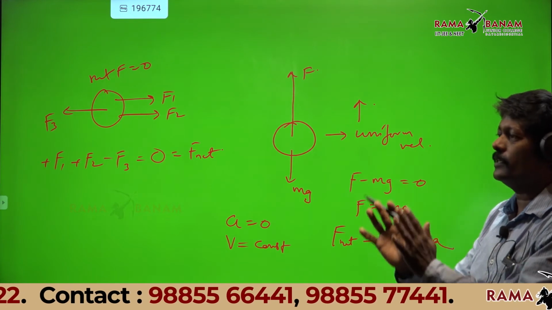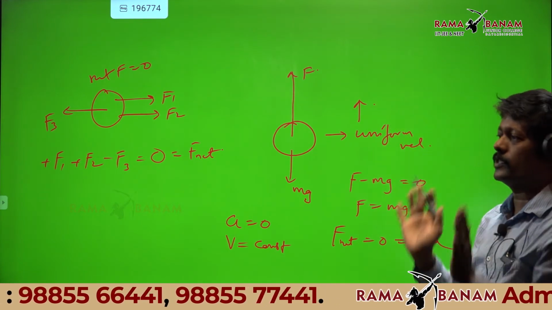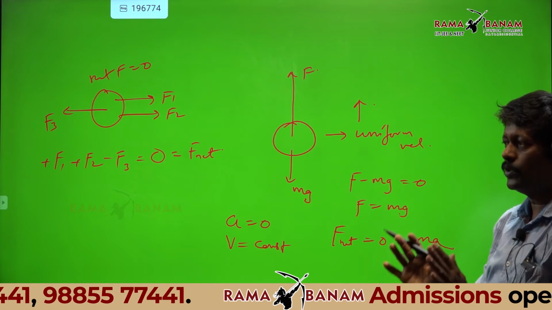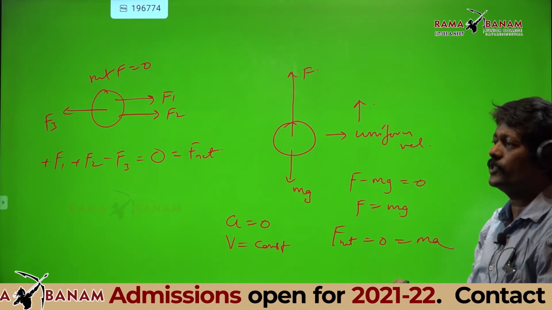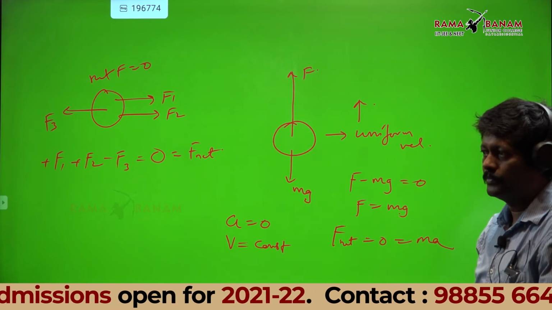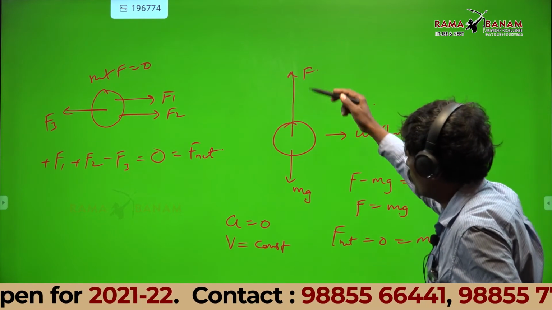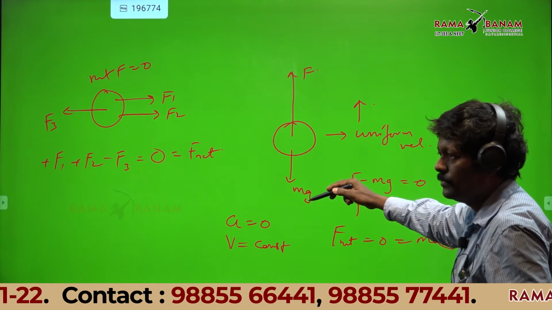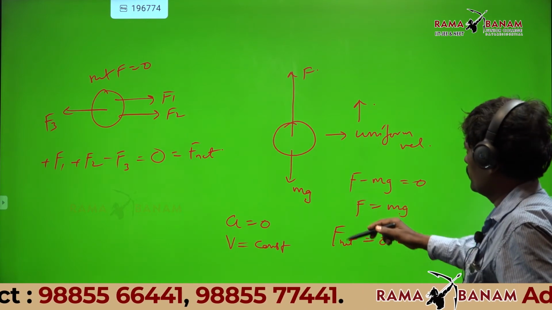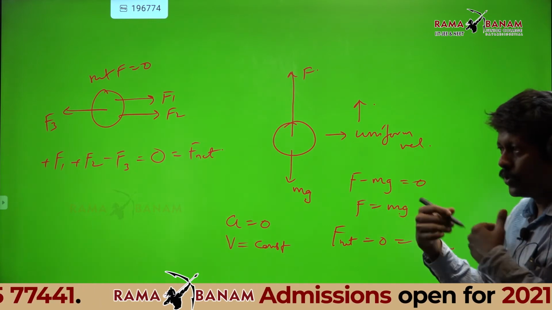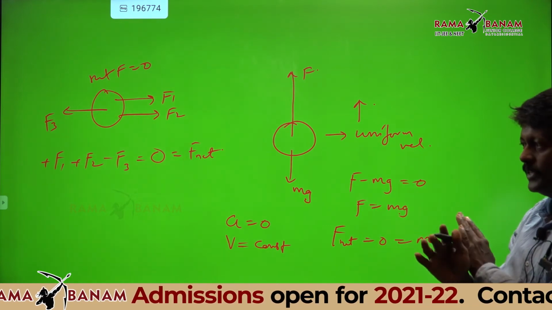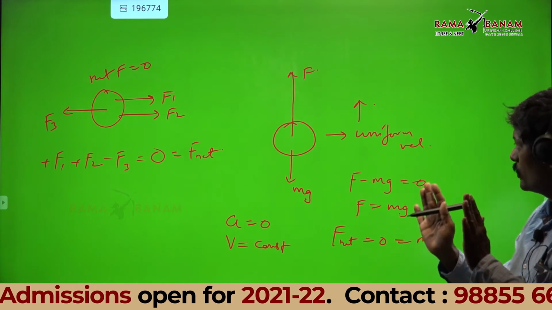Simply we are saying that the ball is going up with uniform velocity, so the net force in the vertical direction should be 0. That means F equals mg. I am not talking about work done, I am talking about the forces acting.